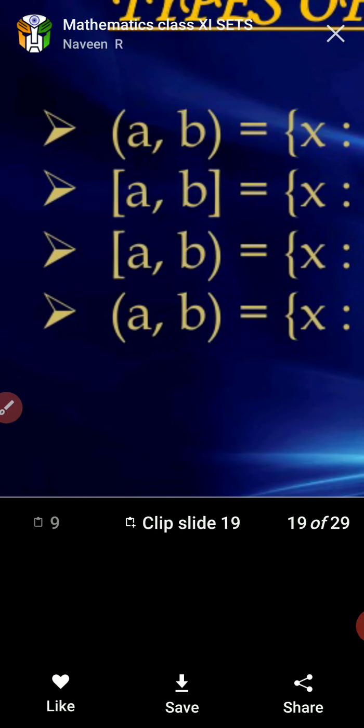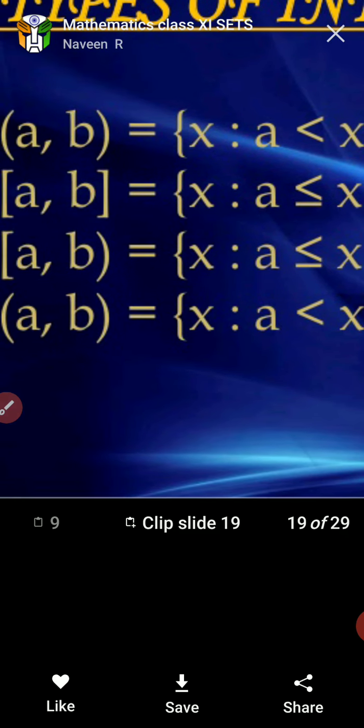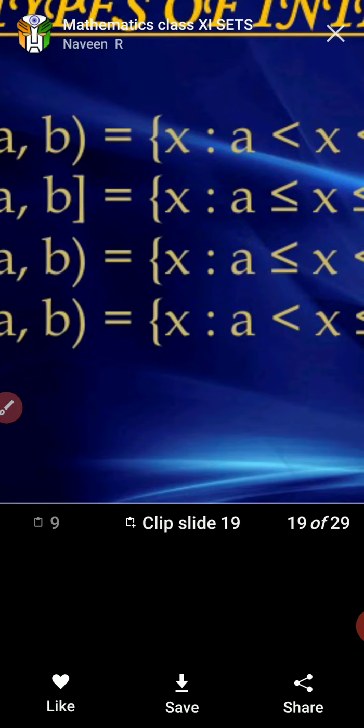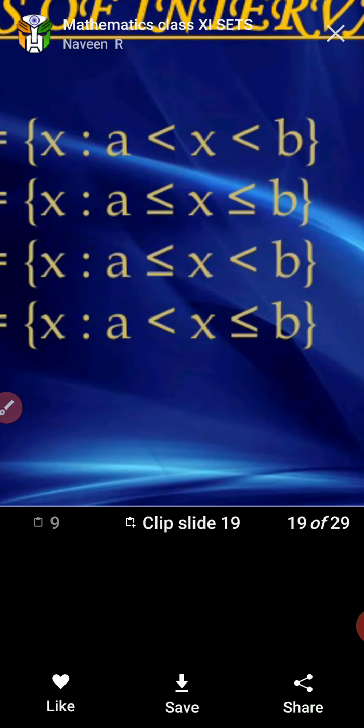And the next one, the open interval (a, b), equals x such that x lies between a and b. The equal sign was written here by mistake, and there will be only less than b.